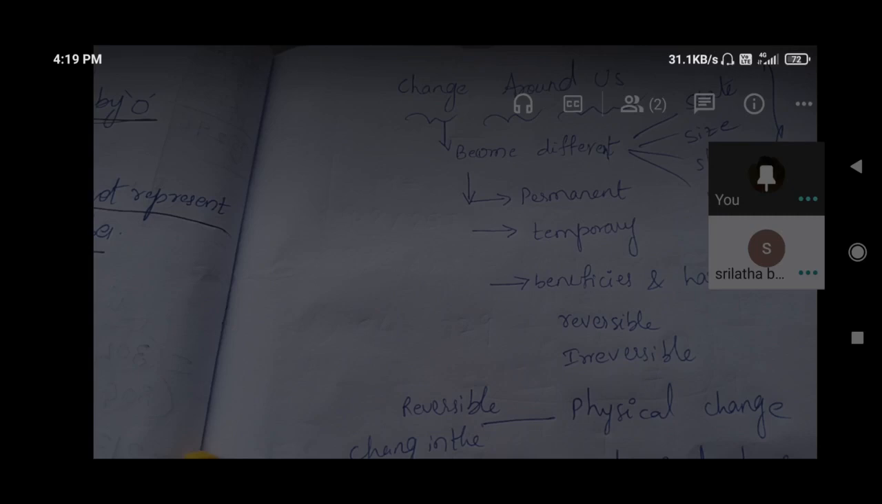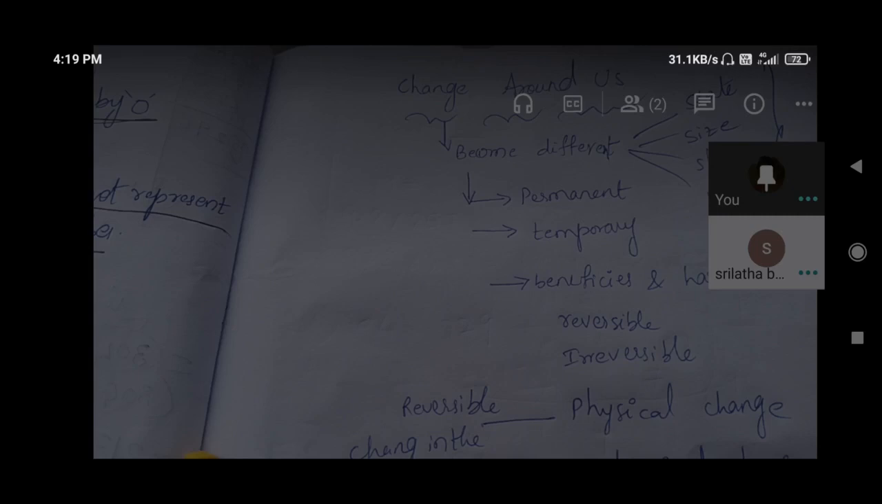And this curd: milk to curd we can prepare, but curd to milk we cannot prepare. But ice to water we can, and water to ice we can. Reverse also we can change. So that is reversible. The ice example is suitable for that. Irreversible means we cannot get the reverse change. Solid to liquid and liquid again to solid, those types of changes are reversible changes.